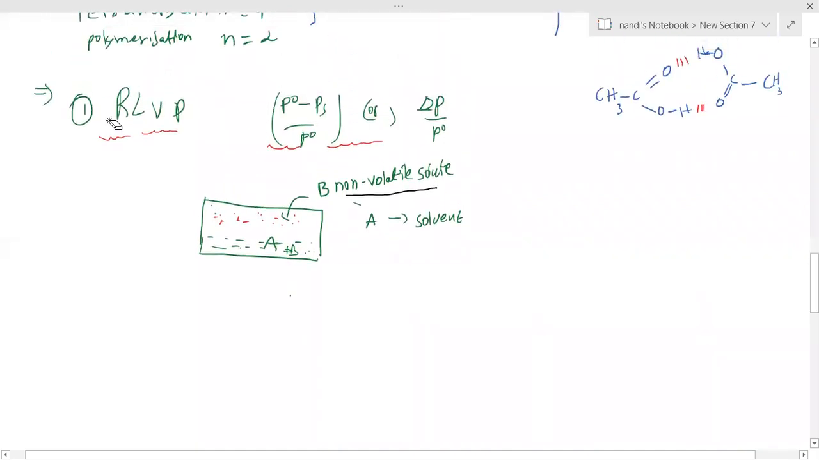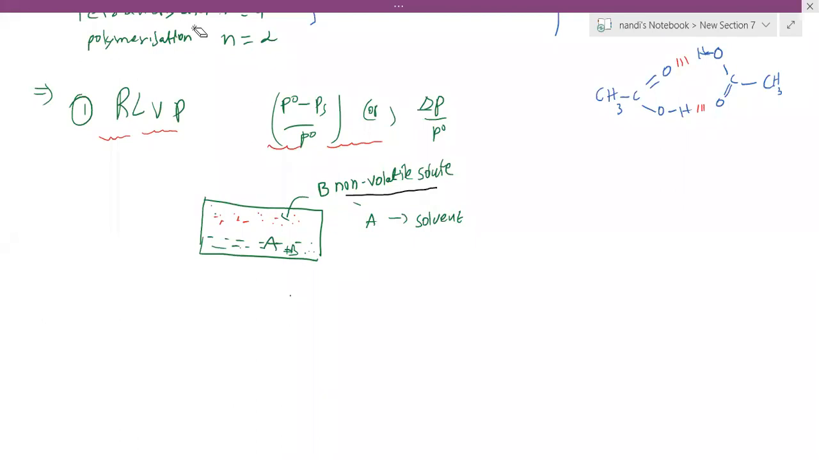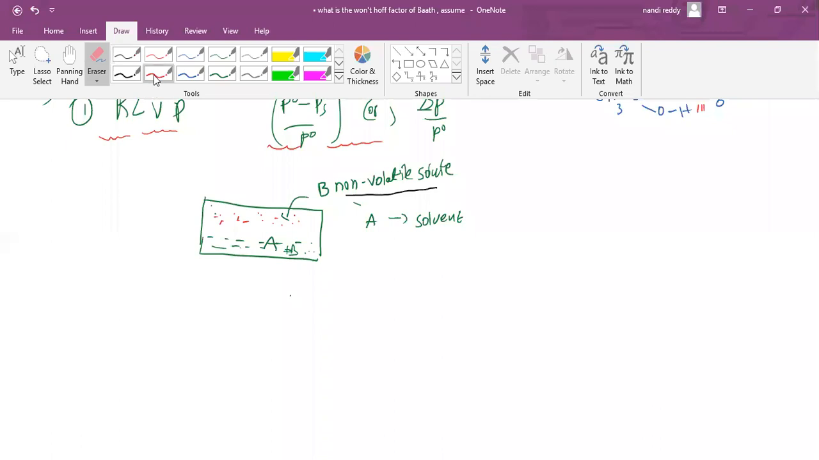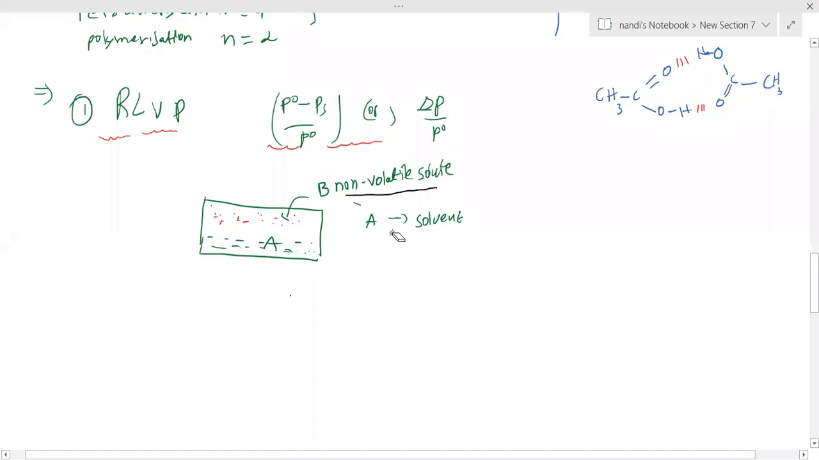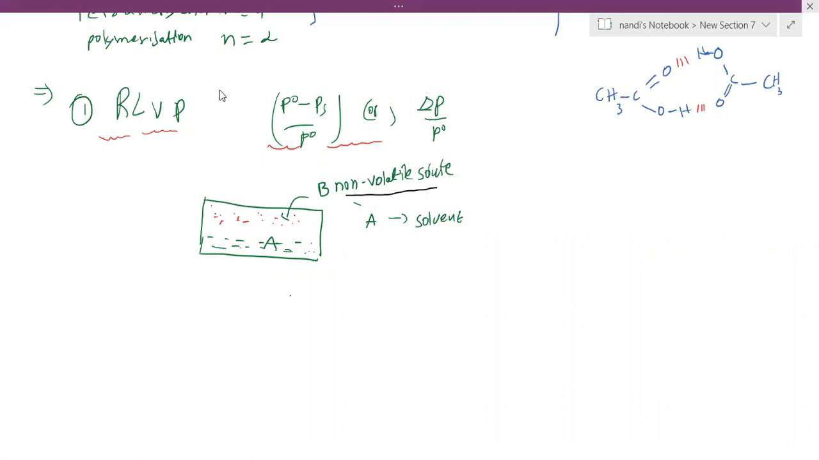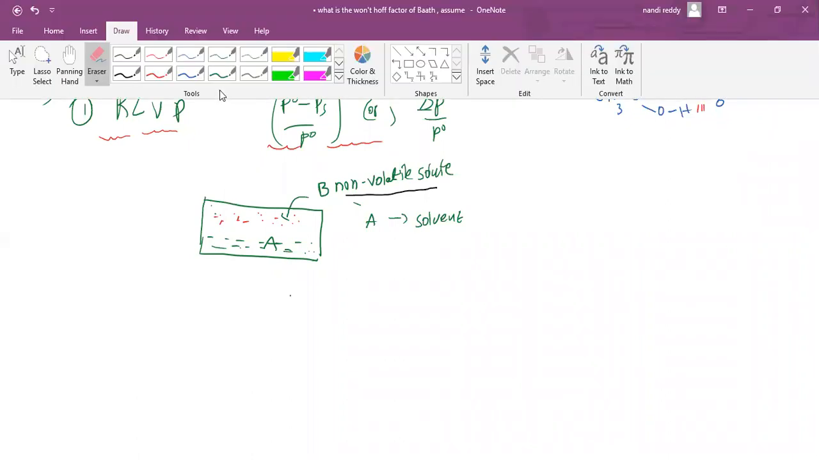Note down: relative lowering of vapor pressure. Yeah, this is a solution. I am going to add one non-volatile component. A is the solvent. Then I am adding one, B, the non-volatile solute.